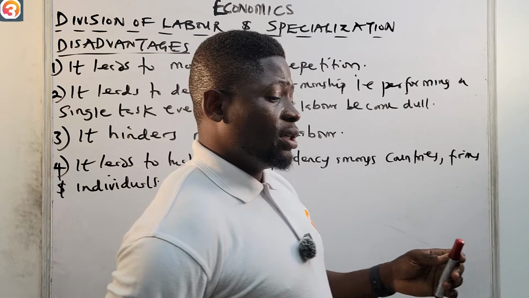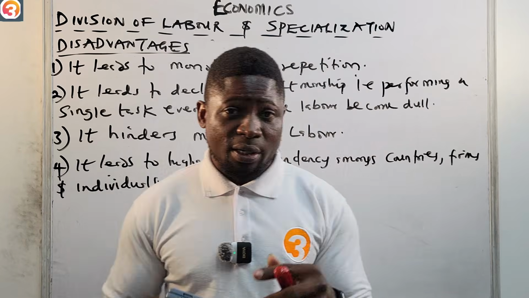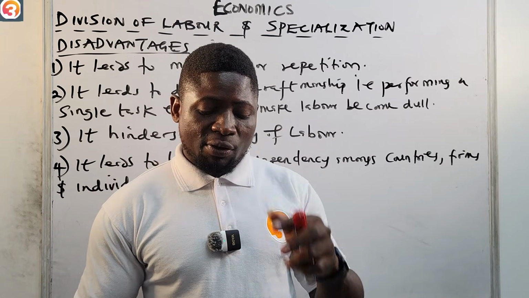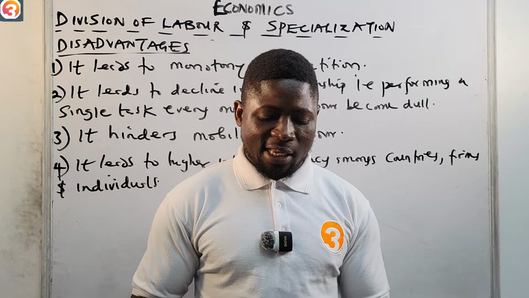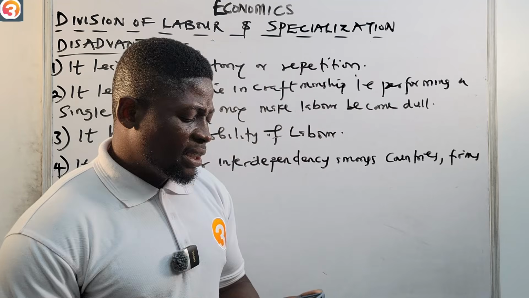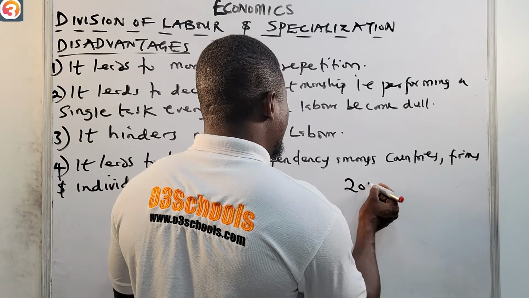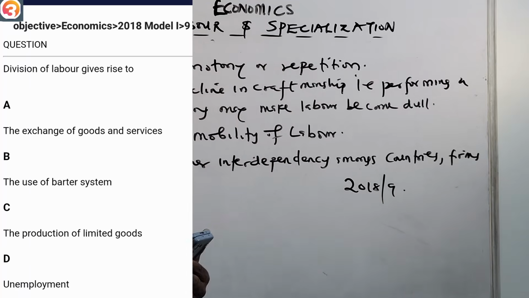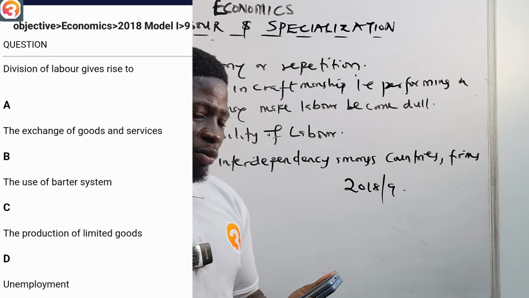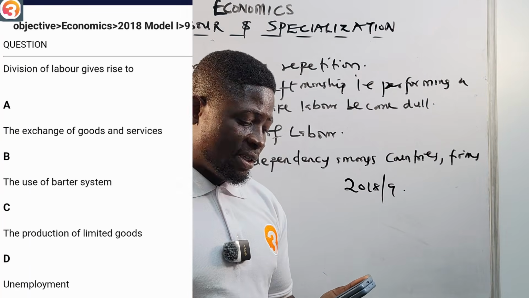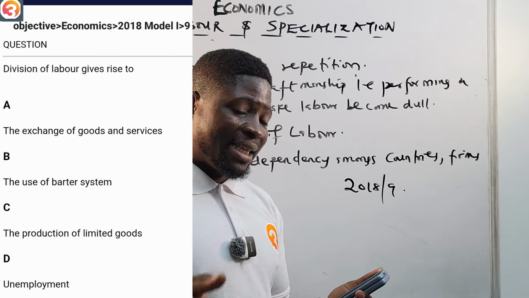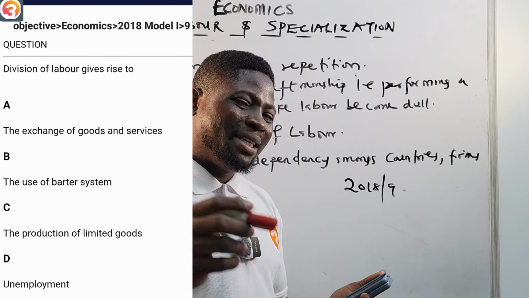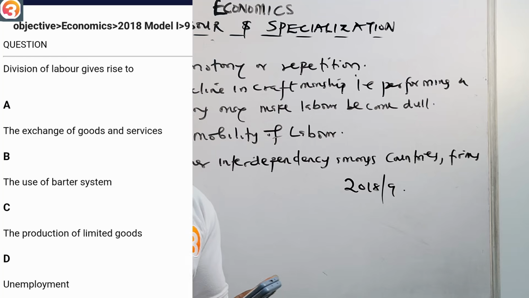So now let us go to the Auto School JAMB app. You answer the questions as usual, but of course, I'll give you hints where I can. 2018, number 9, is being displayed right now on the screen. It says division of labor gives rise to what? A says the exchange of goods and services. I explained that. B says the use of barter system. C says the production of limited goods. D says unemployment. I expect that you should know that one vividly. So let us go to the next.